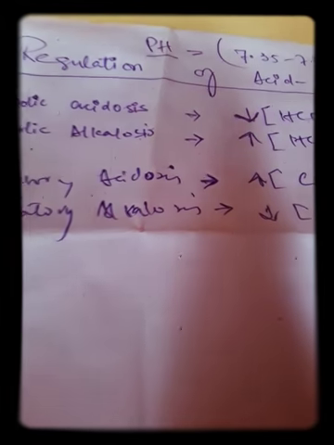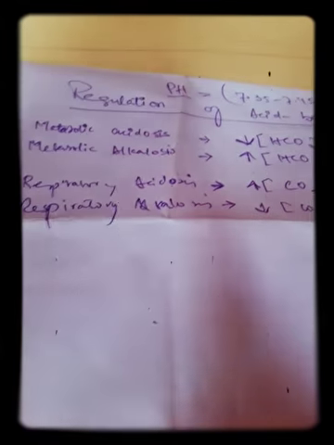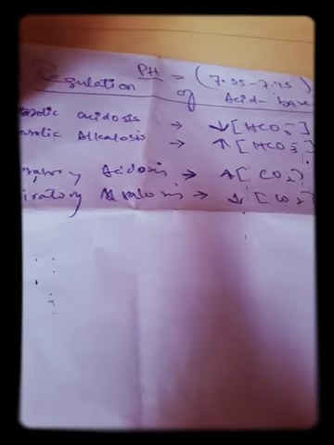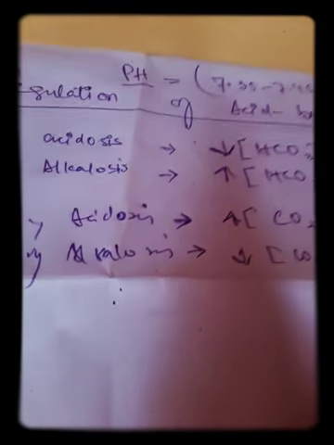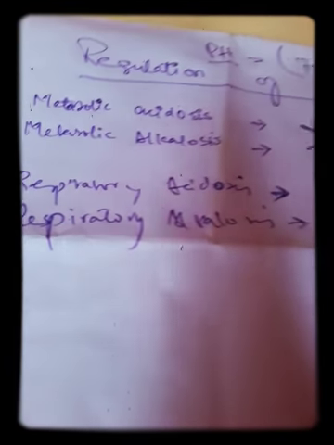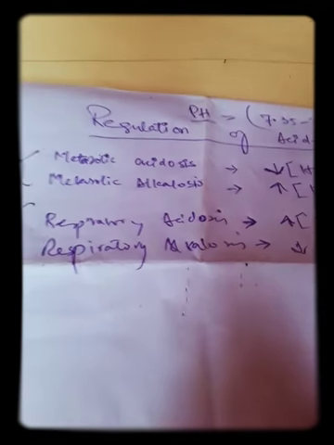In short, you have to remember one thing, there is a mnemonic for this: whenever there is metabolic acidosis, there is respiratory alkalosis. Whenever there is metabolic alkalosis, there is respiratory acidosis. Whenever there is respiratory acidosis, there is metabolic alkalosis. Whenever there is respiratory alkalosis, there is metabolic acidosis. That is what we call primary and secondary disorder. The primary disorder results in a compensatory mechanism which leads to the secondary disorder, which is the opposite of that.